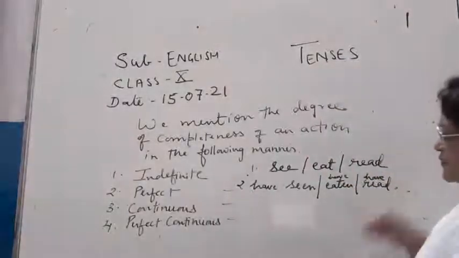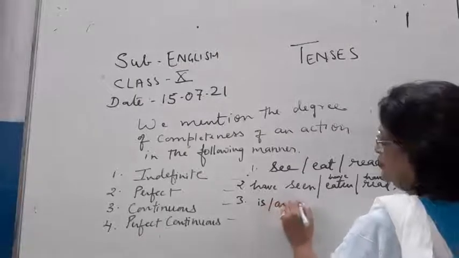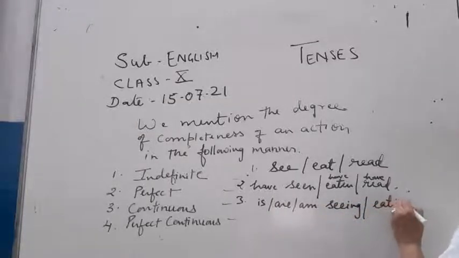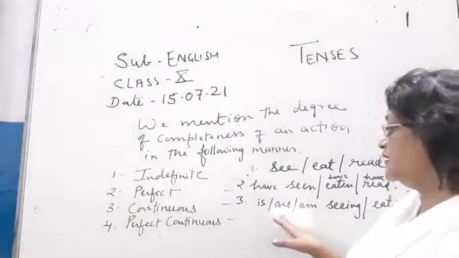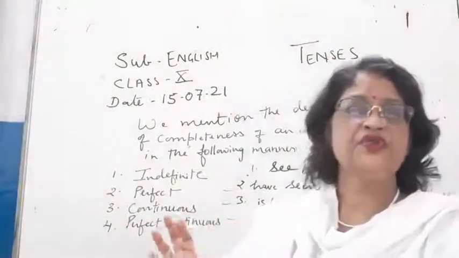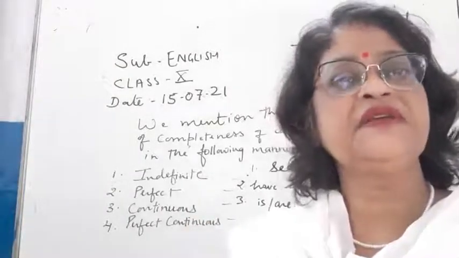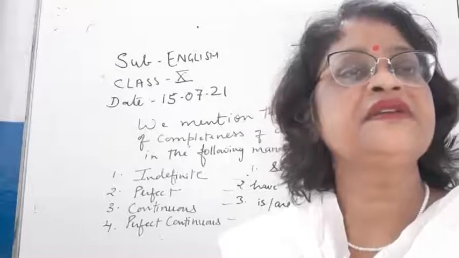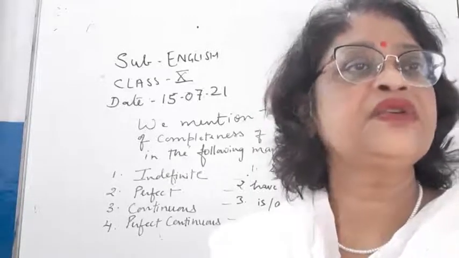Children, here we can write, okay, is or are is used with singular things, are is used with plural, am is used with I. So in continuous tense, children, the work is not completed at the time of speaking, it is still continued.